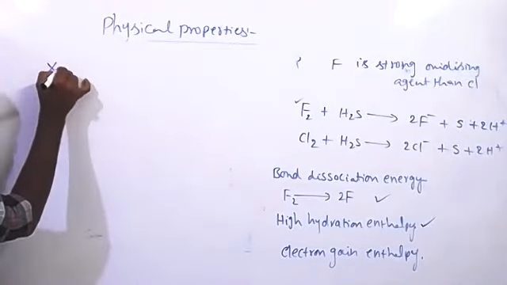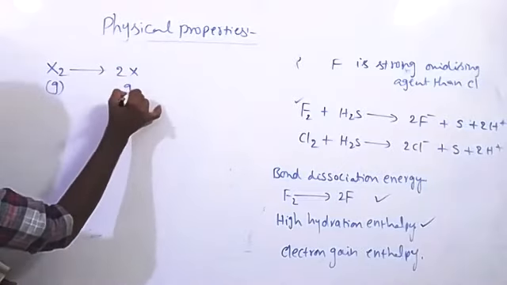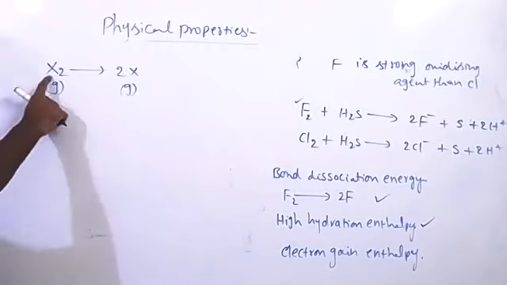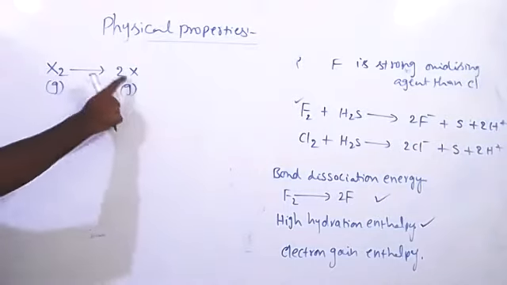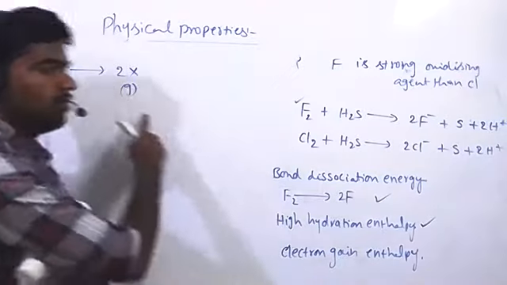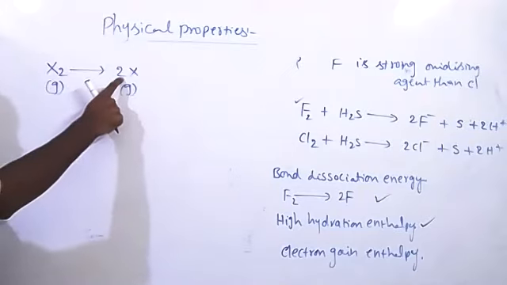First, a gaseous molecule converting into atomic substance. What is this process? A molecular species like F2 or Cl2 becoming 2X. We call that bond dissociation enthalpy. The molecular substance became an atomic substance.